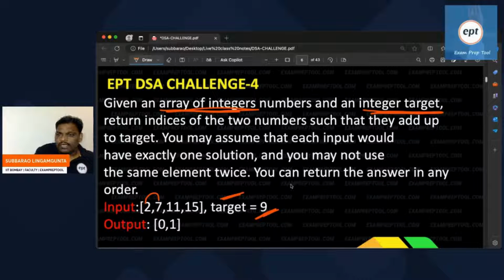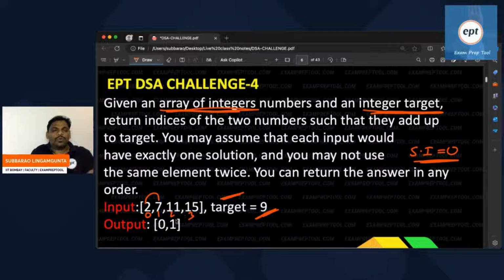Because the indices are not specified, by default the starting index is going to be 0. So 0 onwards: 0, 1, 2, 3. So if I add the 0th person and the first person, I will get 9. How to solve this problem? I am going to explain. Yesterday I gave it, I hope you tried also. Let me give the answer for this.